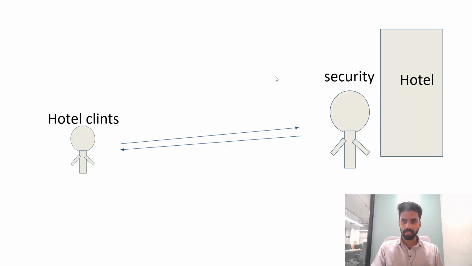First of all, we need to understand this is a hotel. So I created this hotel, and the hotel name is everything, you can say, and this hotel has a security guard. There are a lot of hotel members staying there, buying flights and things like that. Then there are the hotel clients. This is a hotel client. The client came to the hotel yesterday and bought a room. The client name is Faiz, it's me.